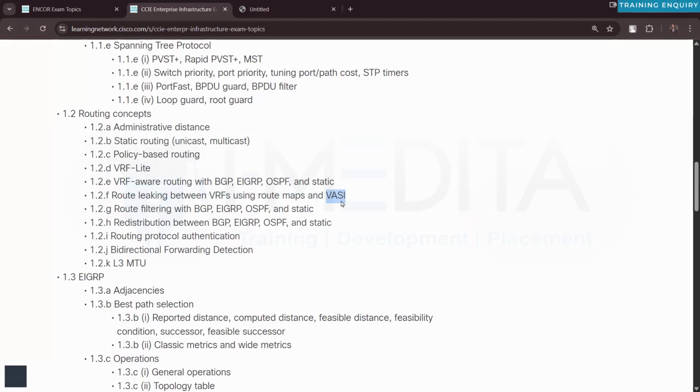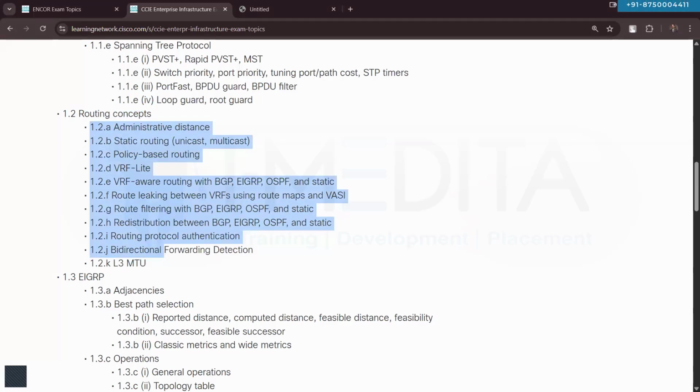software infrastructure, just a technique in the IOS XE devices to perform the inter-VRF communication. We'll talk about it later on. Route filtering using BGP, EIGRP, OSPF, redistribution, routing protocol authentication, BFD, layer 3 MTU. So under 1.2, the basic routing concepts, we will talk about the AD and all that stuff.